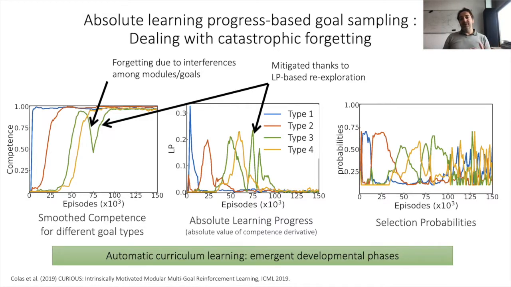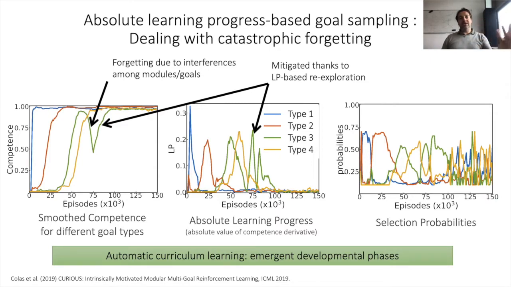And at this point, the agent automatically shifts to the second easiest but not yet learned goal type, the red one, and so on. But then we see on the green curve that after mastering this goal type and shifting focus on exploring goal type number 4, the competence goes down. And this is due here to catastrophic forgetting, because we are using a neural network that's training on several goals, and this can happen. But because the measure of interestingness is the absolute value of the learning progress, it includes learning regress. And thus, we see the agent go back exploring this goal type, ending up dealing with the catastrophic forgetting problem.